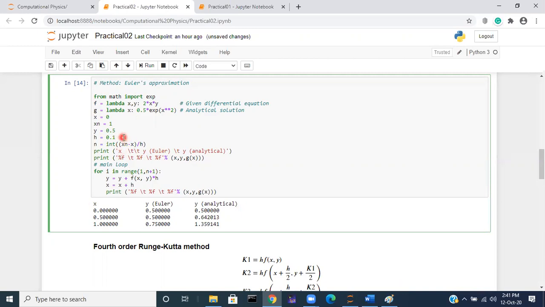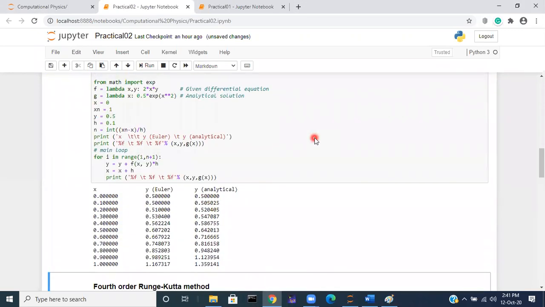The step size is 0.1, so to go from 0 to 1 with each step of 0.1, I need 10 steps. So you reduce the value of h and then run it. You get the values of y calculated by Euler and the analytical value at 11 different points, including the initial condition.